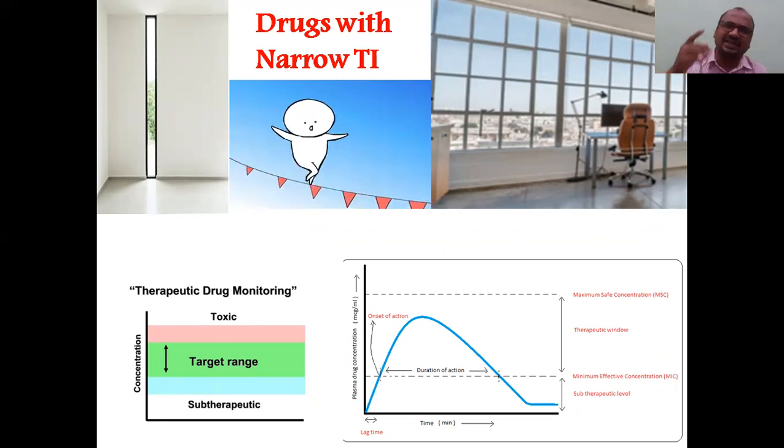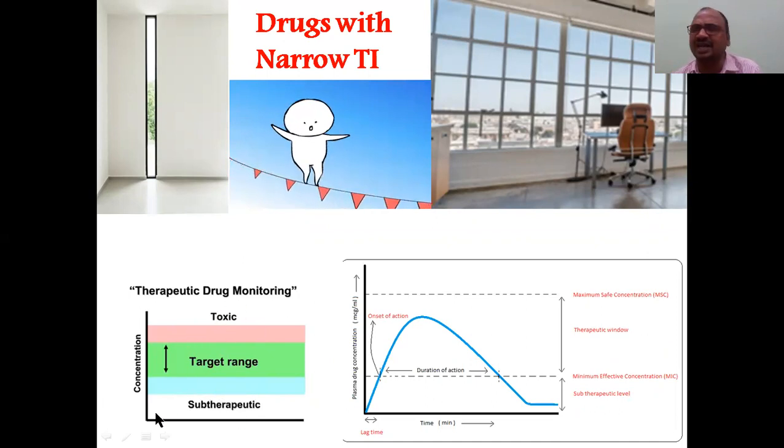This is also called a narrow therapeutic range, narrow therapeutic index, narrow therapeutic window, whatever it may be. All the names are the same. We know very well, here you can see the drugs with a very narrow therapeutic range. This is the maximum safe concentration. Once you cross it, you enter the toxic zone. Below it is the subtherapeutic zone. This red color is the dangerous toxic zone.